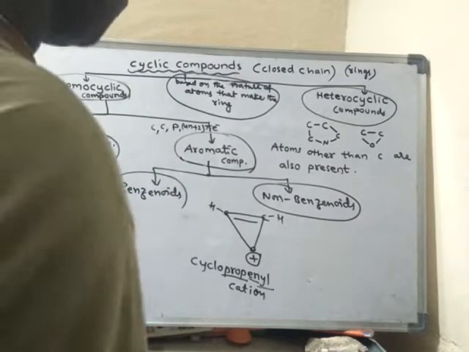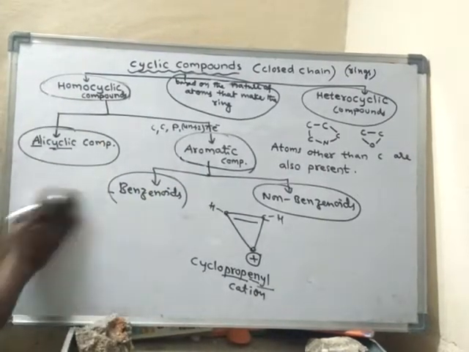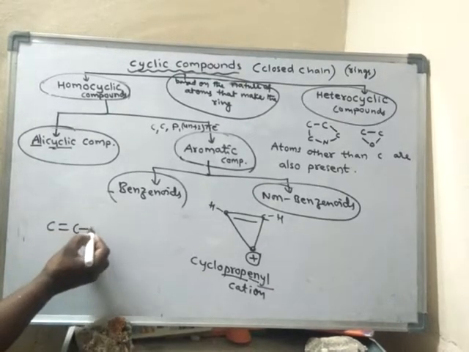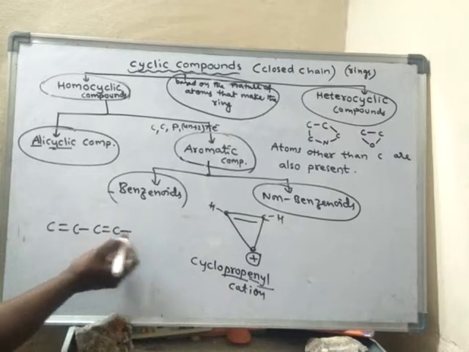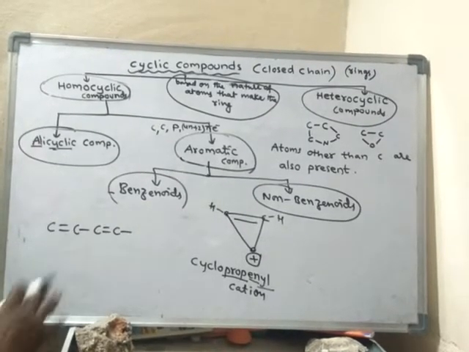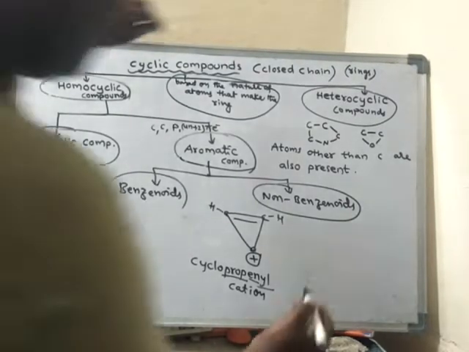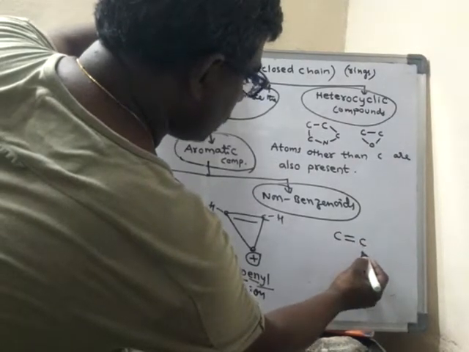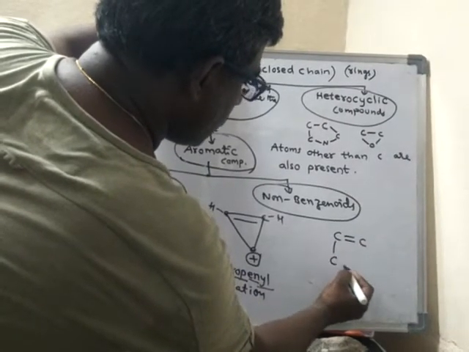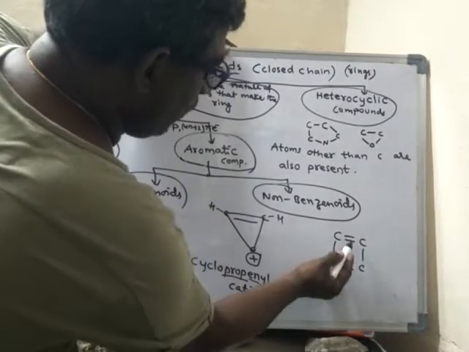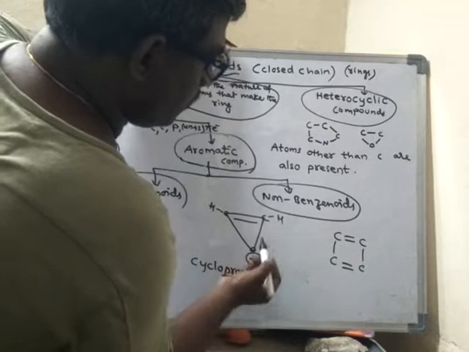What is a conjugated system? A conjugated system may be like this: a double bond, single bond, double bond, single bond. The entire molecule should contain alternate double and single bonds. Suppose I write it like this: double bond, single bond, double bond, single bond.